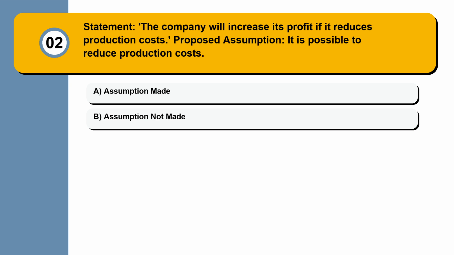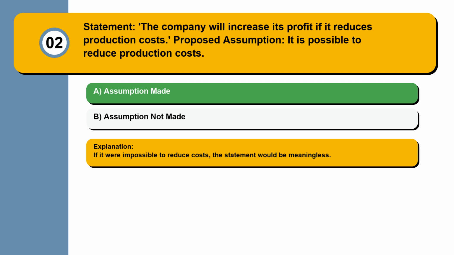Question 2. Statement: the company will increase its profit if it reduces production costs. Proposed assumption: it is possible to reduce production costs. Assumption made. Assumption not made. If it were impossible to reduce costs, the statement would be meaningless.